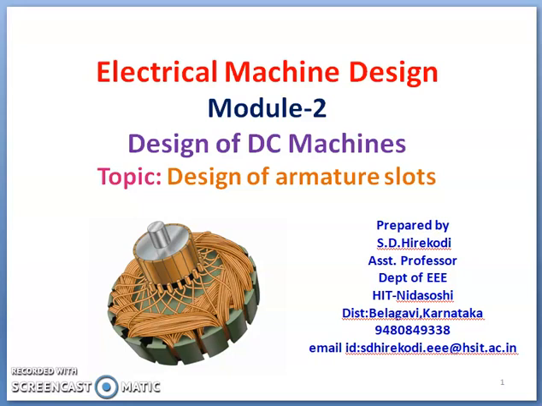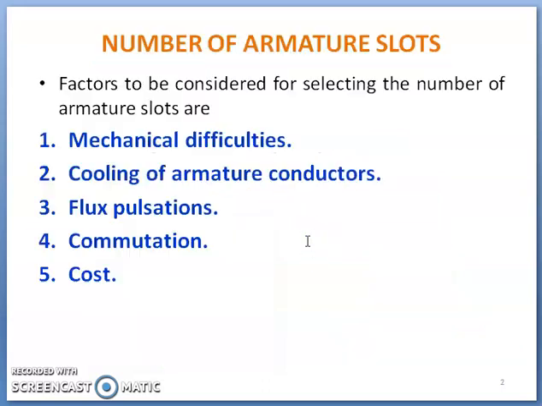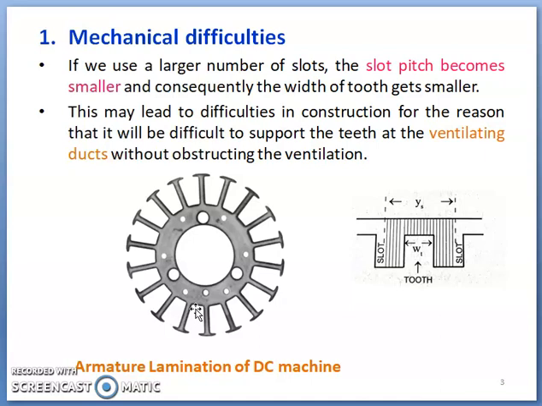Dear students, let us discuss design of armature slots of DC machine. In this topic, I am going to discuss what are the factors to be considered for choice of number of slots and guiding factor for choice of number of slots. Here, the designer will consider these five factors before the number of slots is fixed: mechanical difficulties, cooling of armature conductors, flux pulsations, commutation, and cost. We will discuss one by one in detail.